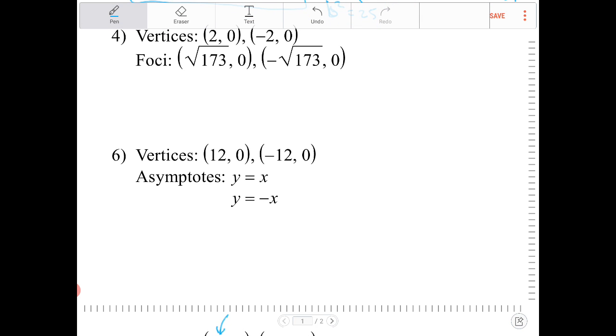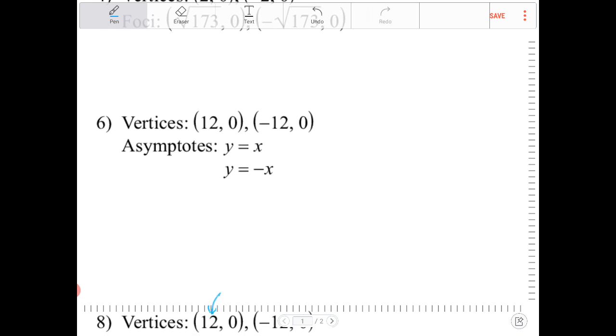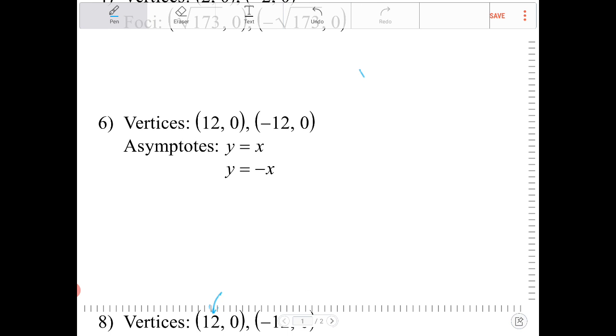In this case, the equation is again x squared over a squared minus y squared over b squared is equal to 1. a is just the distance between the vertex and the center, so a must equal 12. So it's x squared over 12 squared minus y squared over b squared.